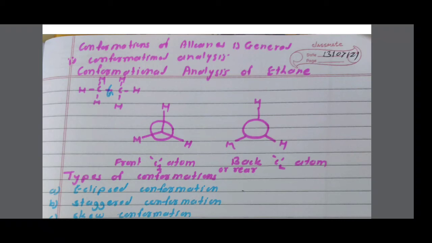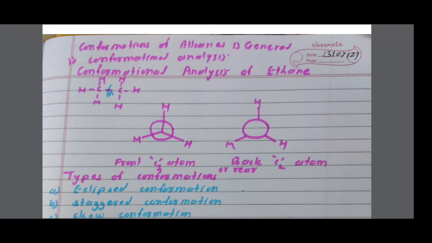The groups attached to the rear carbon atom are written on the periphery of the circle. I am showing here on the periphery three hydrogen atoms. This is the rear carbon atom or back carbon atom in case of ethane. And the first structure, C1 carbon atom, is the front carbon atom, and the groups attached to this front carbon atom are drawn at the center, and those on the back carbon atom are attached to the periphery of the circle. The various conformations of ethane are best represented by this Newman projection formula.